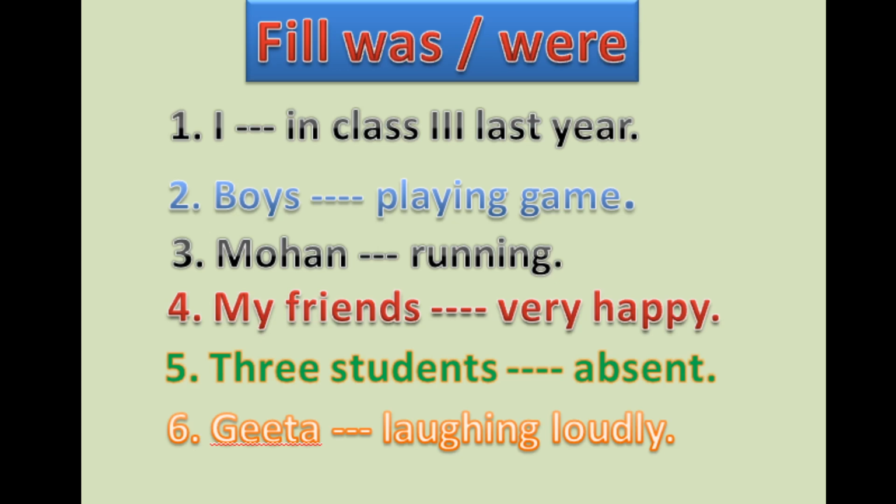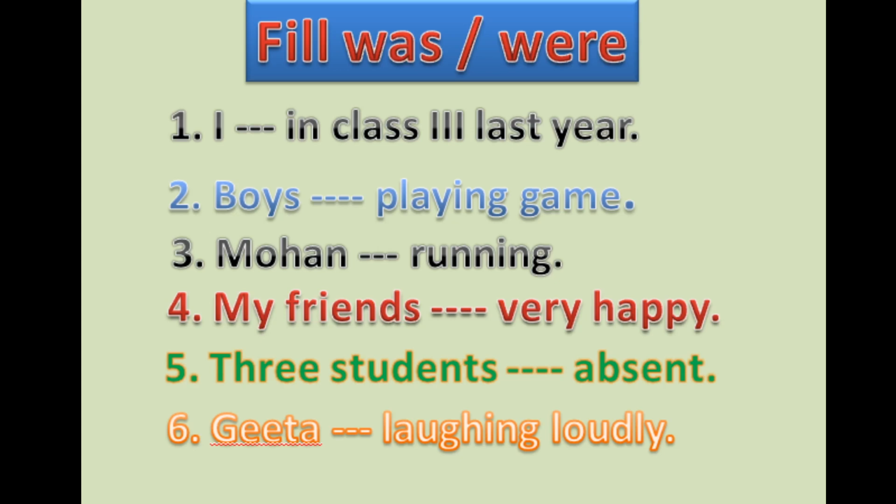Boys were playing a game. And the third one, Mohan. Mohan is the name of one particular boy. Mohan was running. My friends: not friend, friend is used only for one, but friends means many. That's why we use were here.